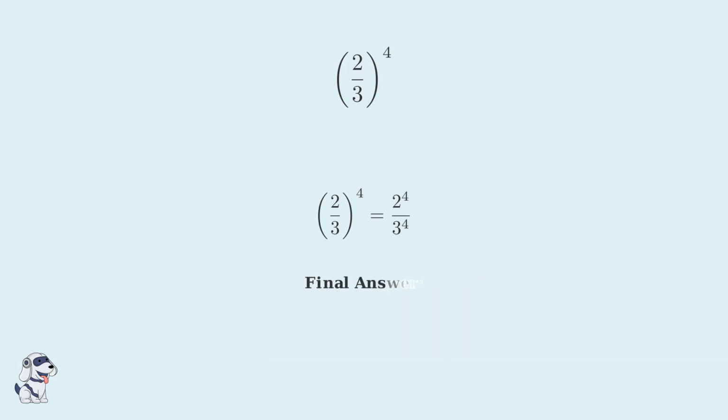Now we can write our final answer. 2/3 to the fourth power equals 16 over 81. Notice how we applied the exponent to both parts of the fraction separately, which is exactly what the power of a quotient rule tells us to do.